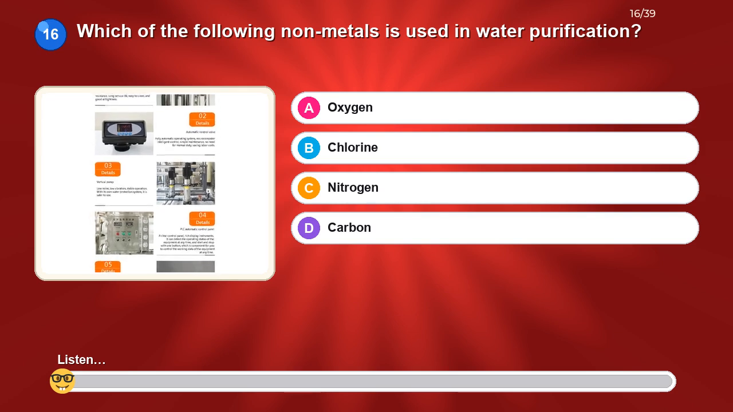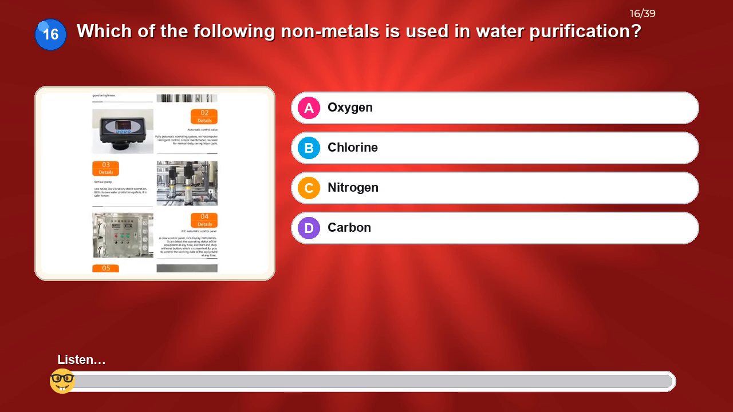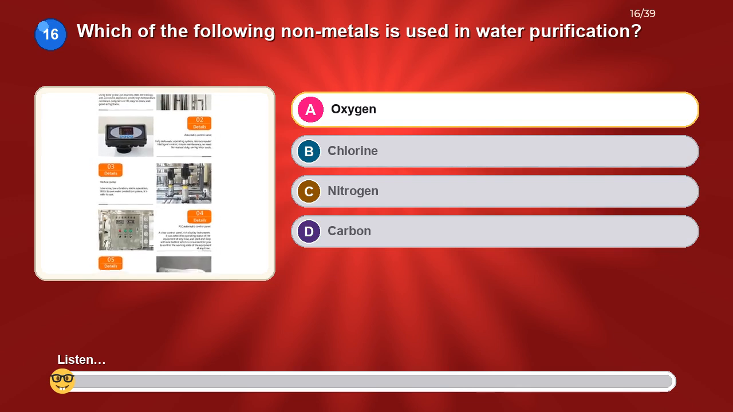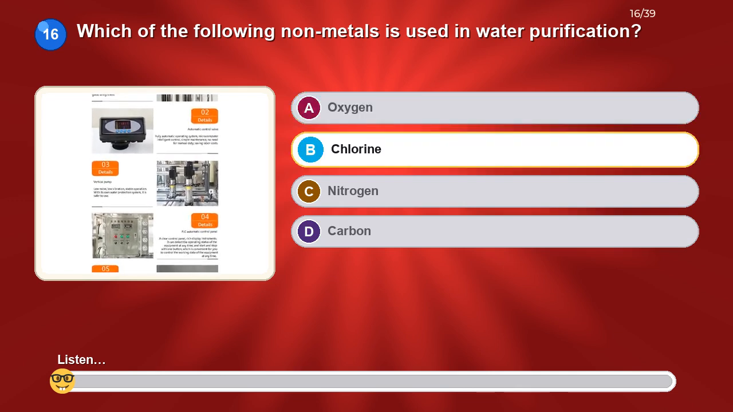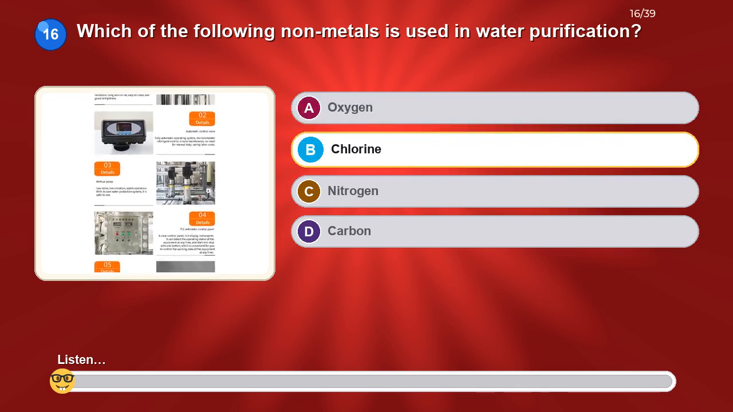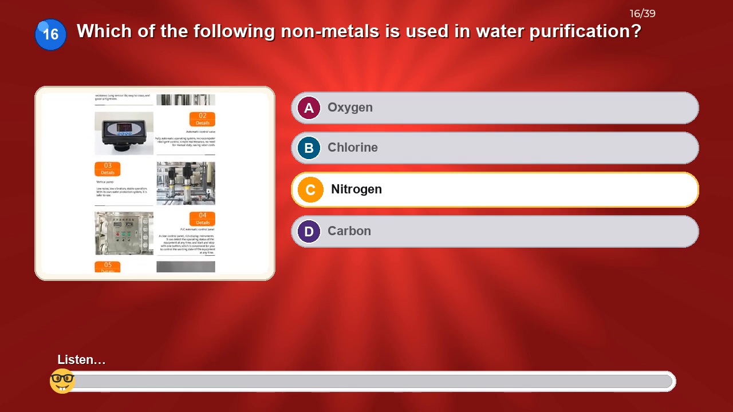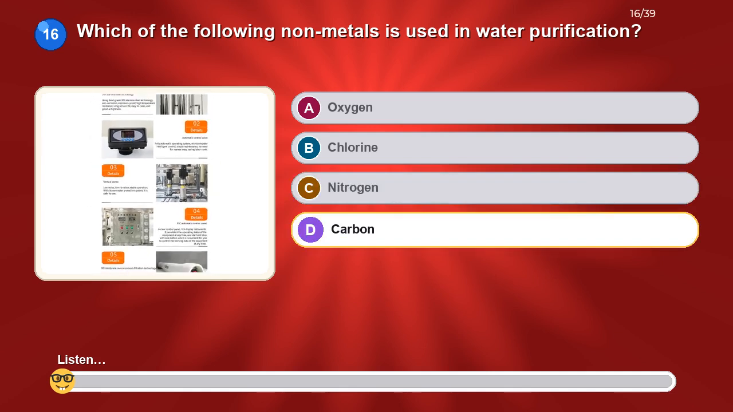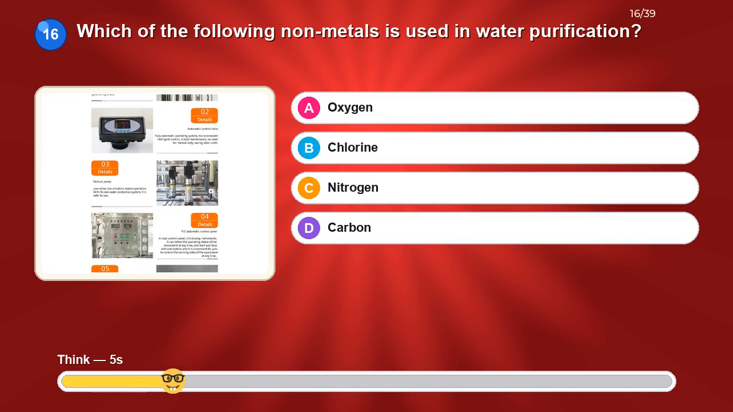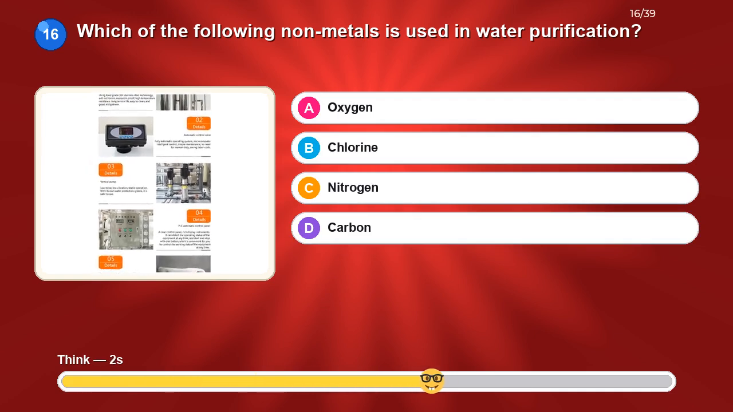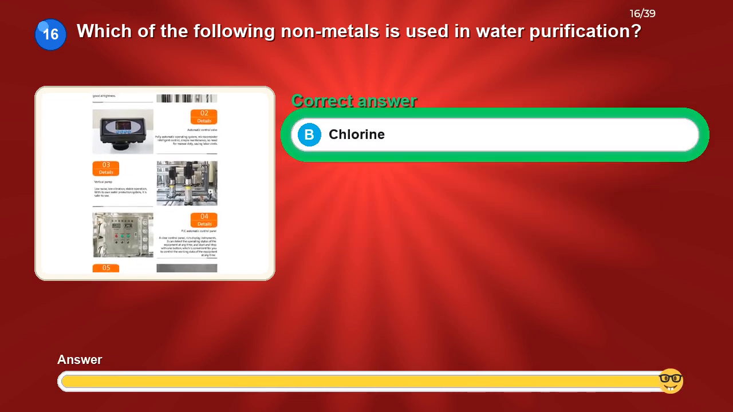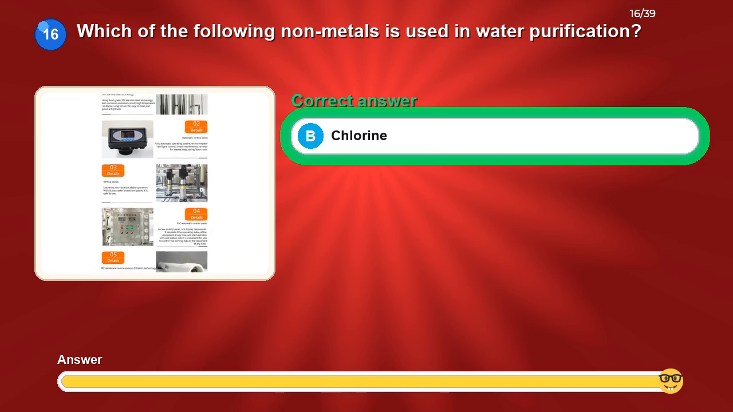Which of the following nonmetals is used in water purification? Option A, oxygen. Option B, chlorine. Option C, nitrogen. Option D, carbon. The correct answer is chlorine.